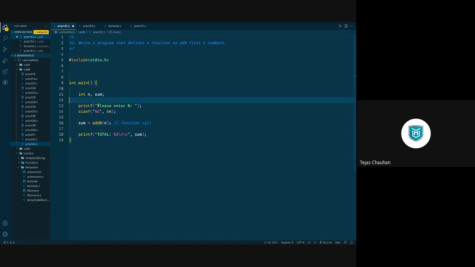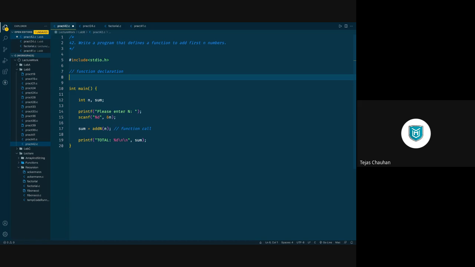तो आप local declare भी कर सकते हो, आप global declare भी कर सकते हो, depends on you. I'm going to do it globally right now. So this is function declaration. And if you remember, syntax of function declaration is something like function type or the return type, then function name, and then parenthesis and semicolon, inside the parenthesis optional parameter list, right? This is the syntax.